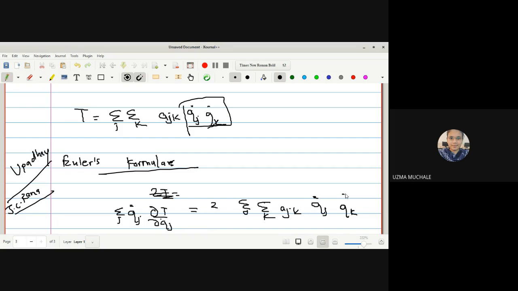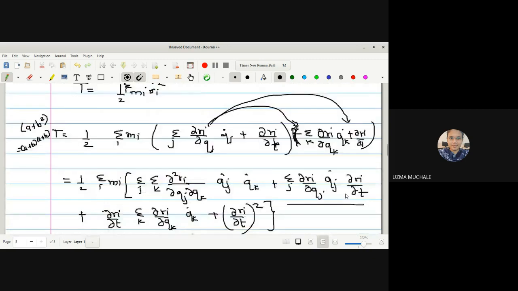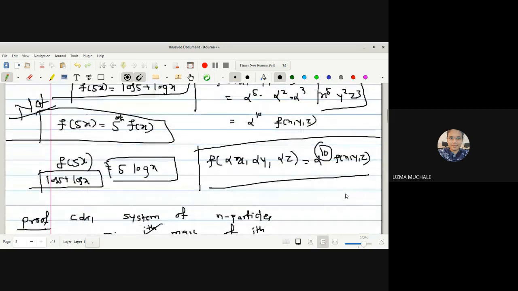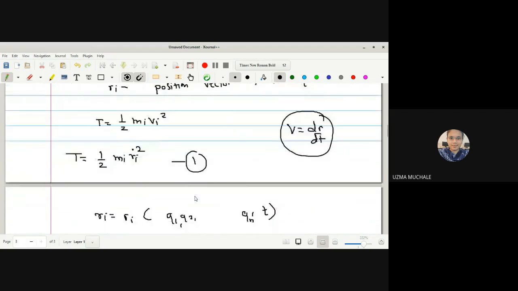Okay, now simply we have to see what our aim is. What do we have to prove here? If you remember, firstly we have these two equations. The statement: if constraints are scleronomic, then show that 2T is equal to summation over j of dou T by dou qj dot into qj dot. Now where have we reached?